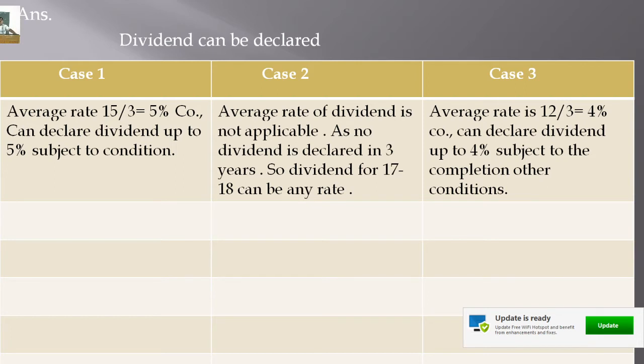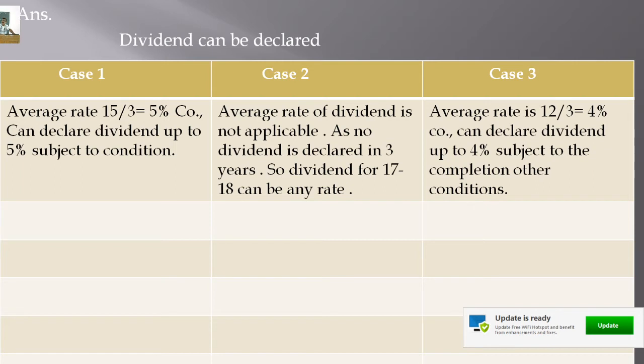The amount to be drawn should be not more than 10% of the paid up capital and reserves, and after withdrawing the amount from the reserve, the balance in the general reserve should be more than 15% of the paid up capital. These 3 conditions are applicable, right? The company can declare a dividend of not more than 4% in the third case. So this is what we have observed in the case of divisible profits, isn't it?